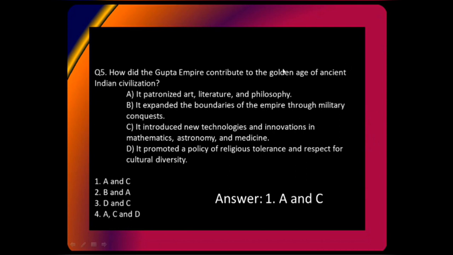All right, such questions are asked and they are so confusing in examination that they will give you these options, and this also looks correct, it feels correct, but it is not linked to Golden Age. Just try to rationalize and try to apply your brain that Golden Age means literature, art, philosophy. Yes. Golden Age means astronomy, mathematics, innovation, medicine, technology. Yes. But Golden Age does not mean religious tolerance.